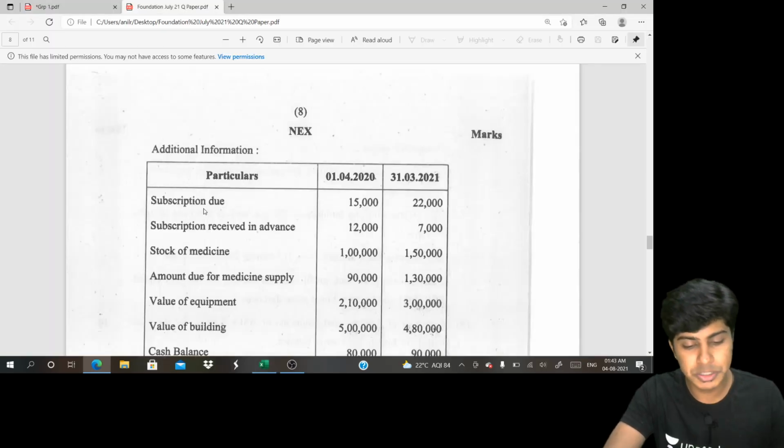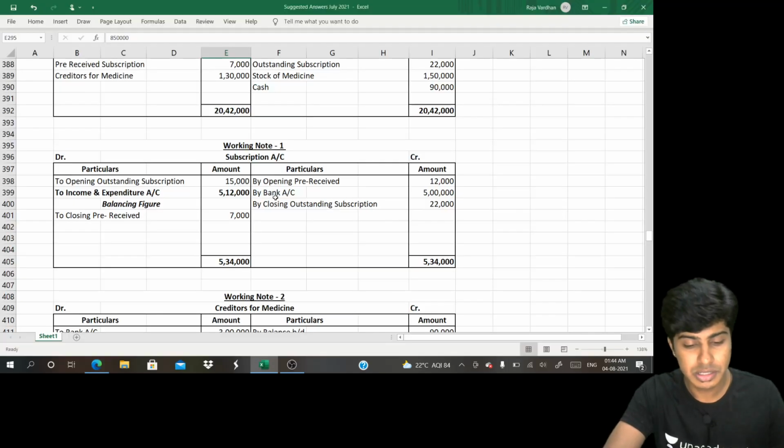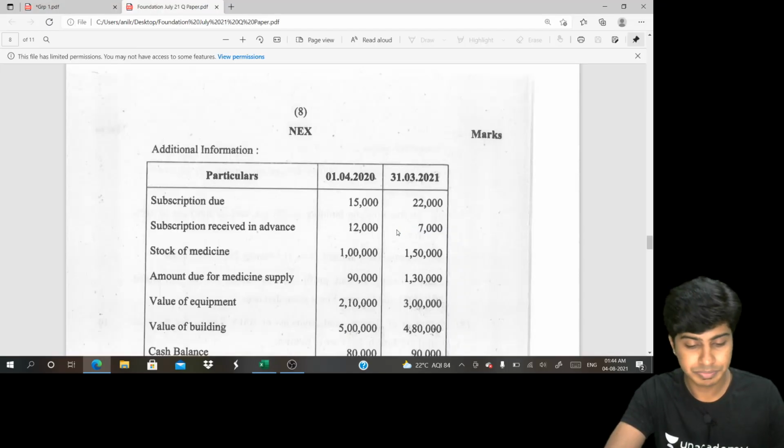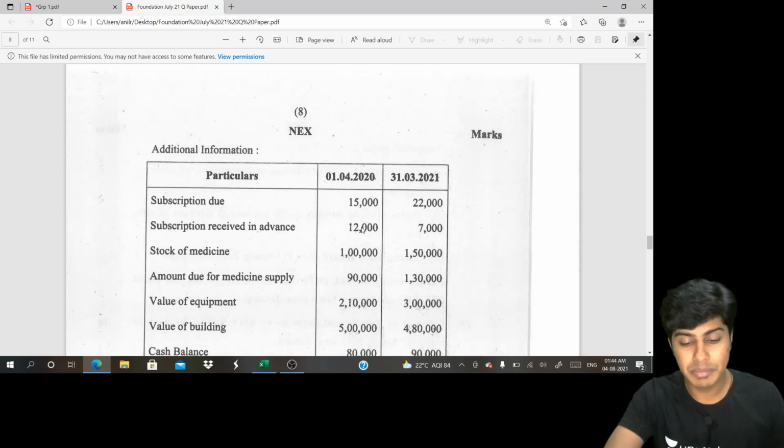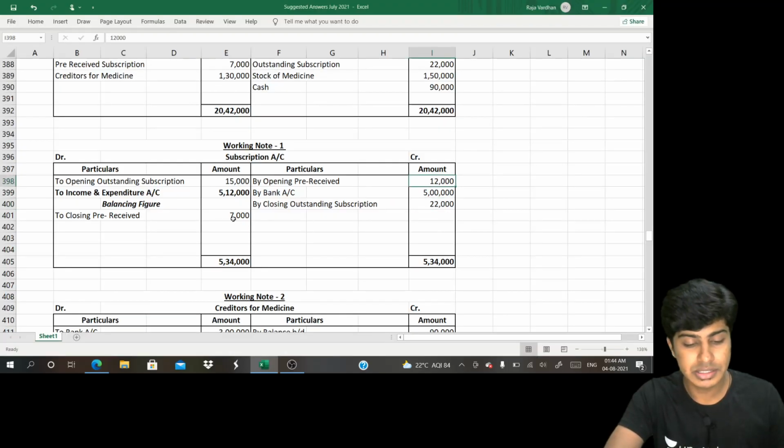So we have subscription due, that is receivable, 15 and 12 being a set, 15 opening, 22 closing, 15 debit, 22 credit. Next up, we have subscription received in advance. It is a pre-received income, which is a liability. Opening balance credit, closing balance debit. 12 credit, 7 debit.